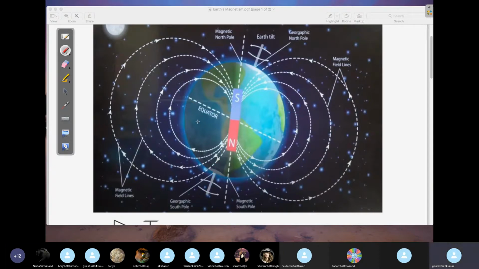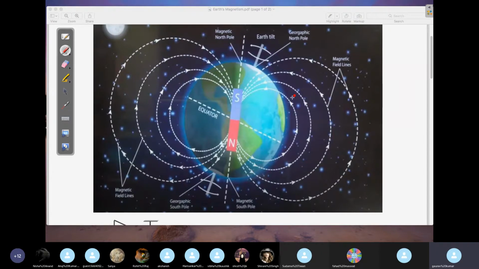Now, please hear. As most of you have already studied this topic in school, I'm asking a very simple question to all of you. How do you define horizontal? Because you have studied the horizontal component of Earth's magnetic field, in the school syllabus.